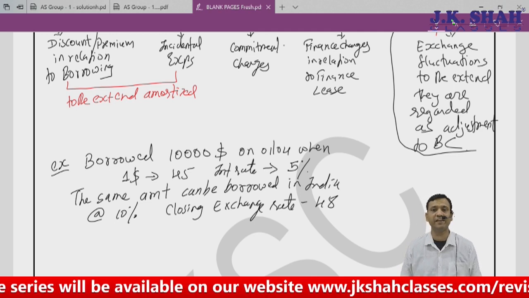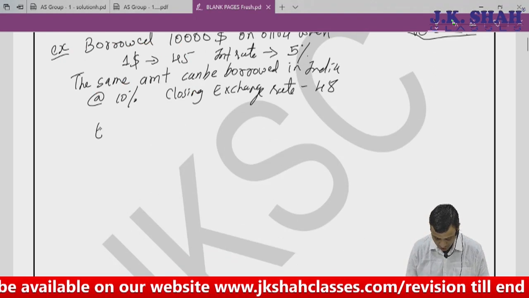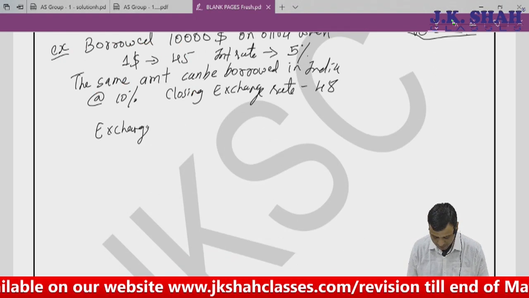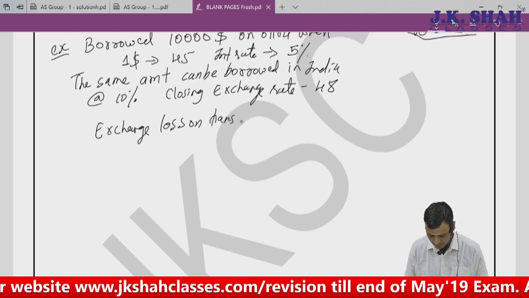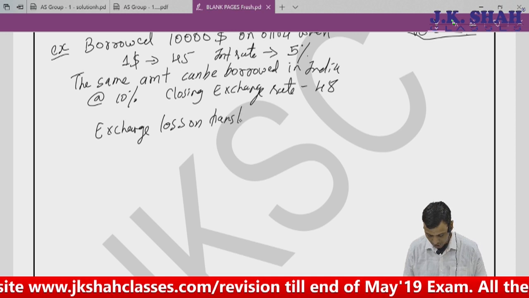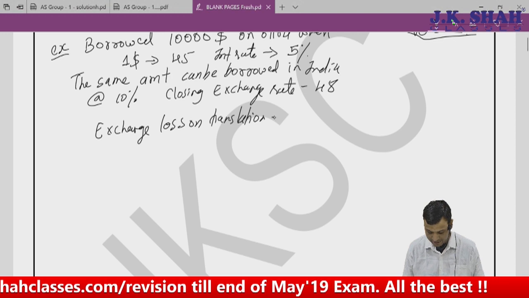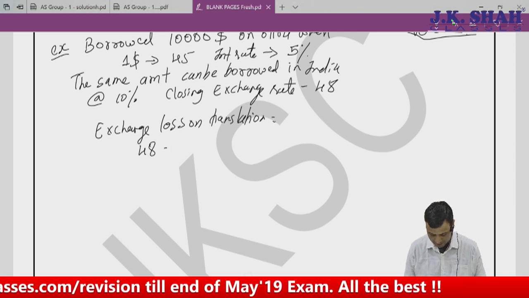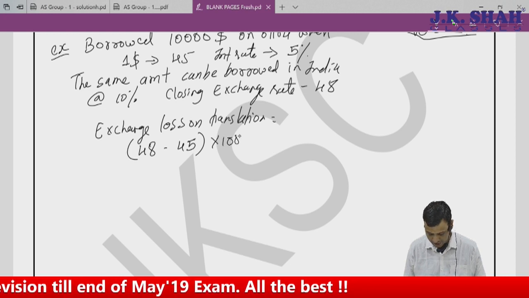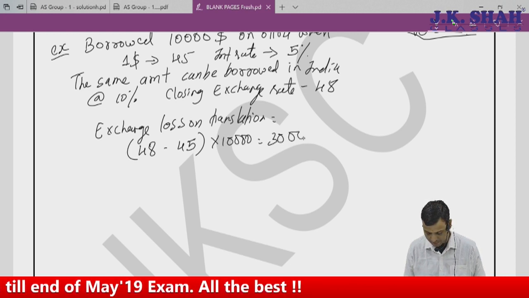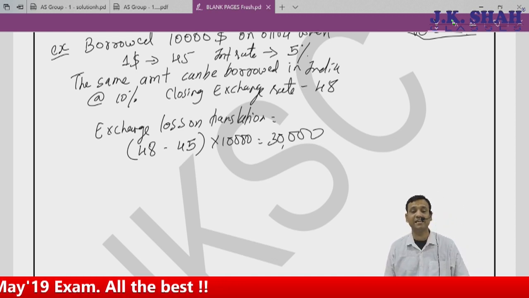It means I'm going to have an exchange loss of 30,000 rupees on translation. What is my exchange loss on translation? It is nothing but closing rate minus the recognized rate, that is 3, into 10,000, that is 30,000. Now, basically this is dealt by AS11, but AS11 also has an exception.